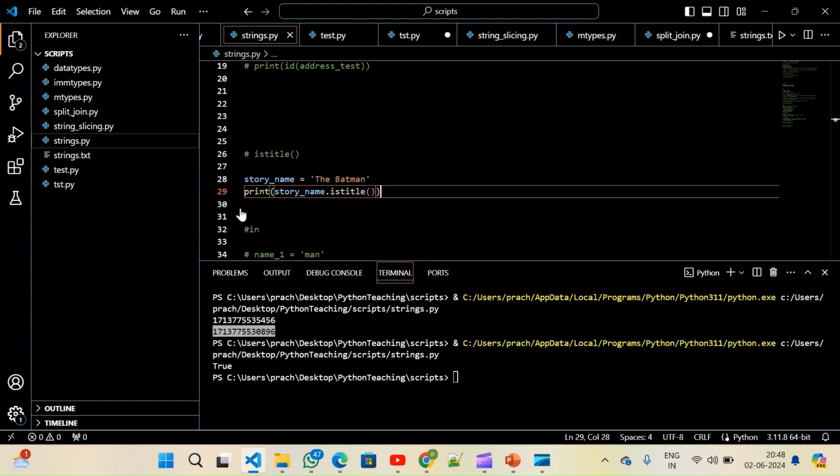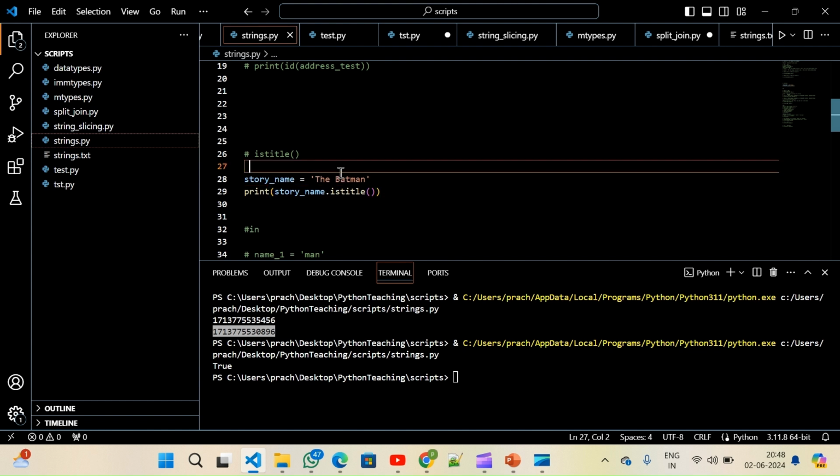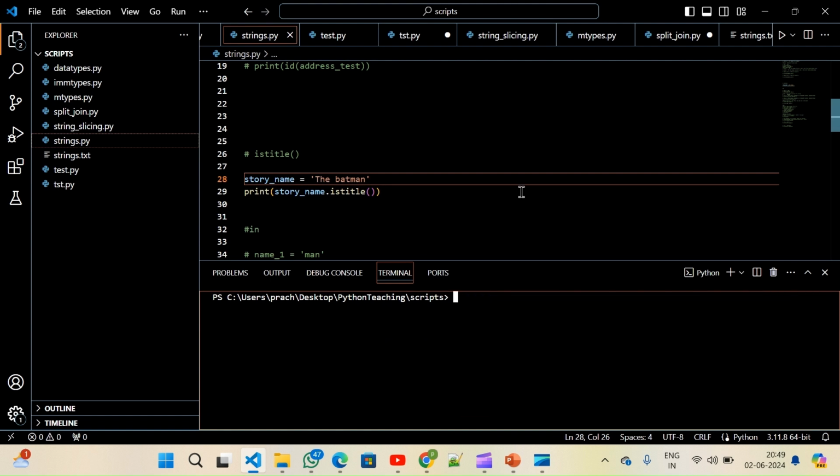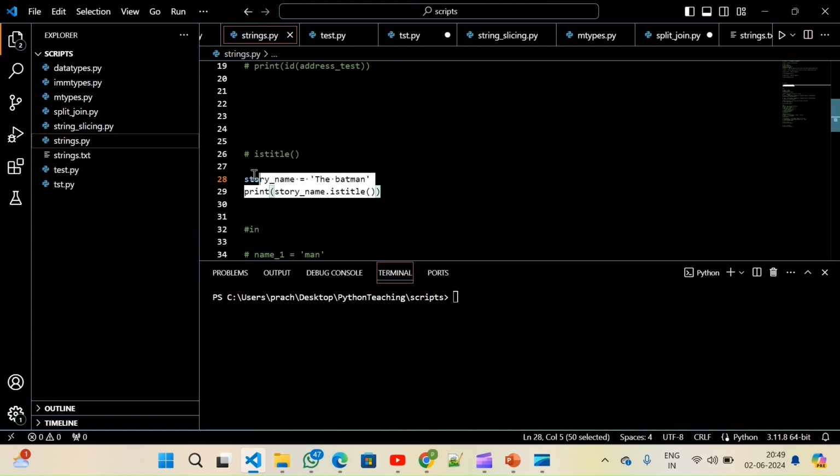You can see True. Now imagine your Batman starts with a lowercase b. The second word's first letter is not capital, so it's not a title. This is False. So this is about istitle.